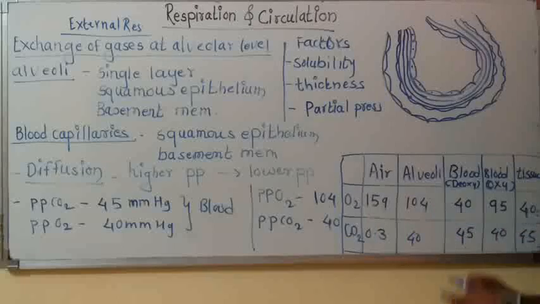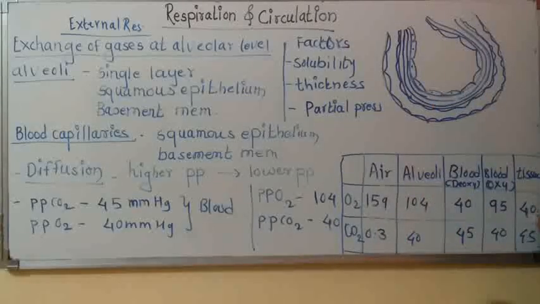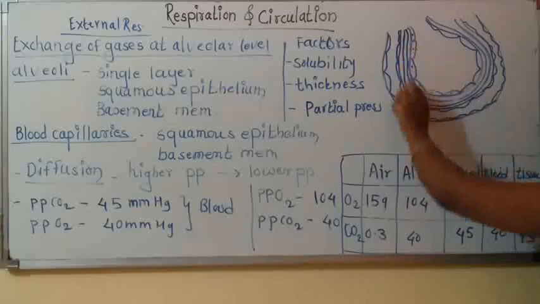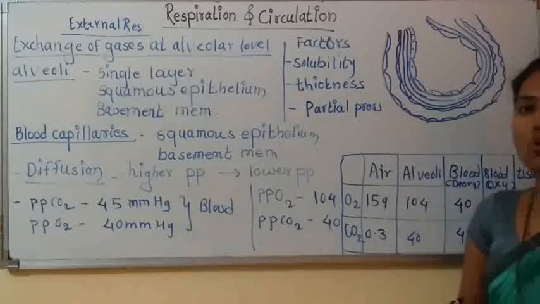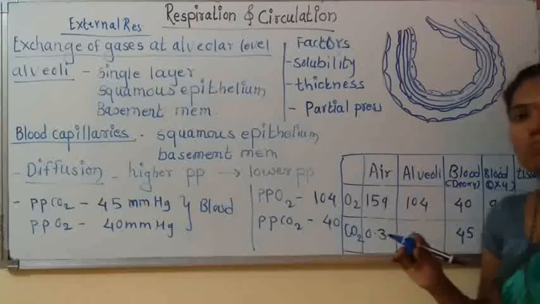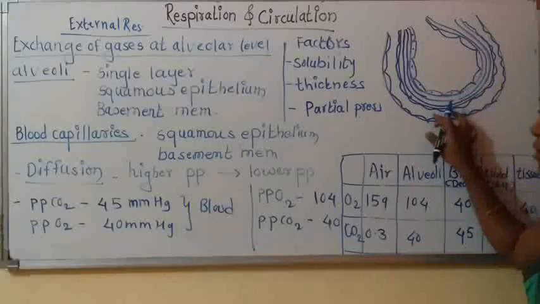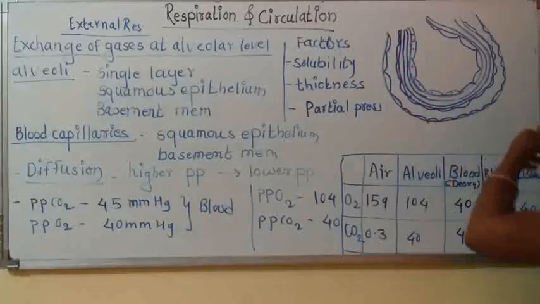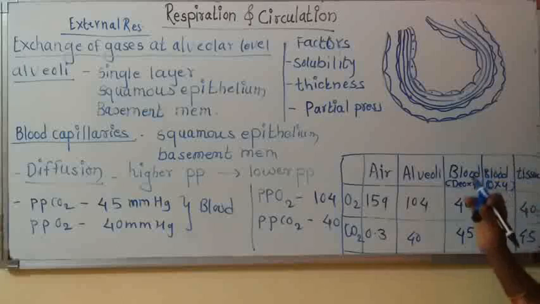So in the alveoli there is a single layer of squamous epithelium, and below this epithelial cell layer there is a basement membrane. So this is about alveoli. Now all of you know that around the alveoli there is a network of blood capillaries, because whatever gases come inside the alveoli are going to diffuse into the blood. See, this is the blood capillary which is present around the alveoli.